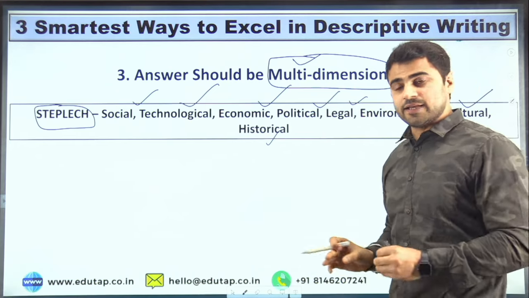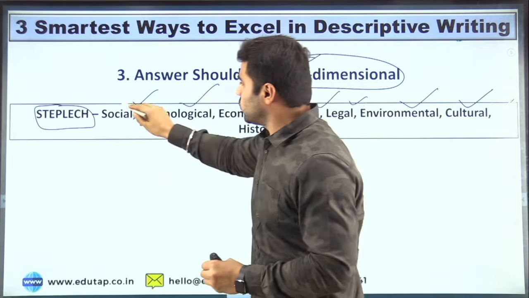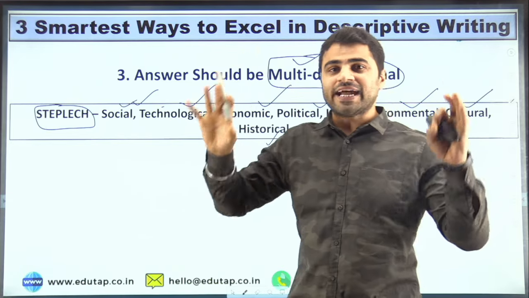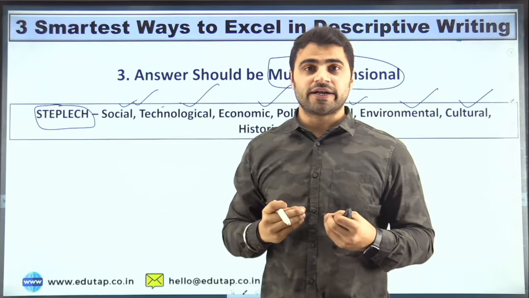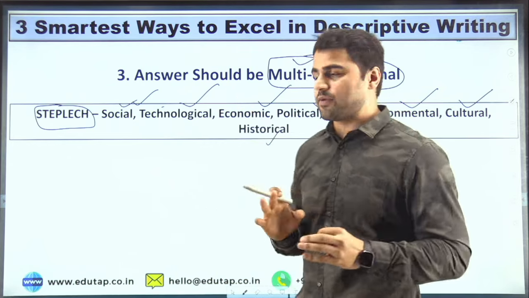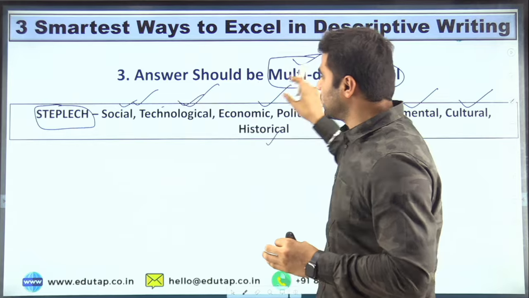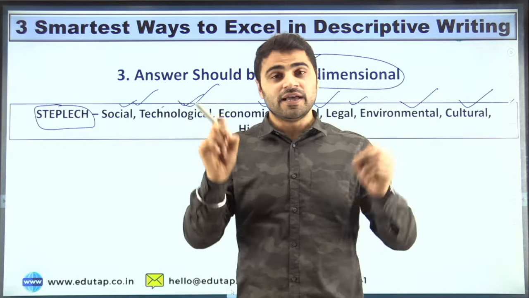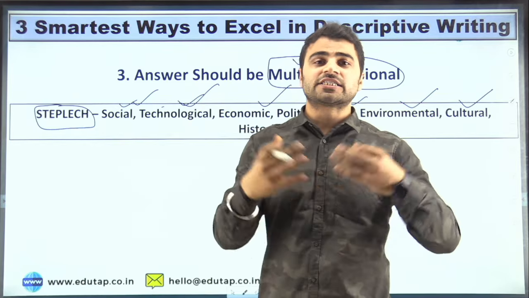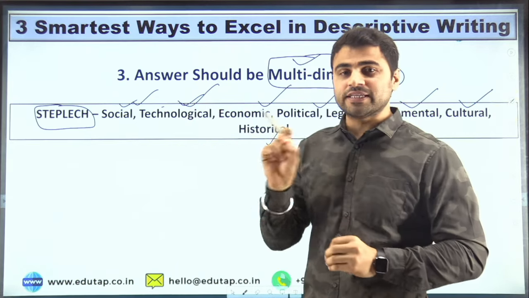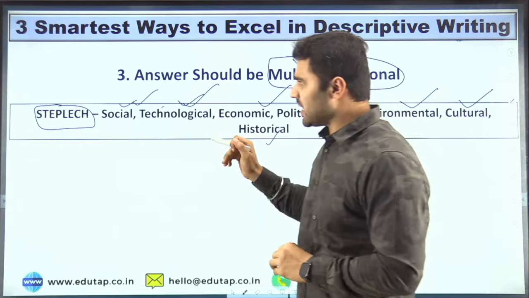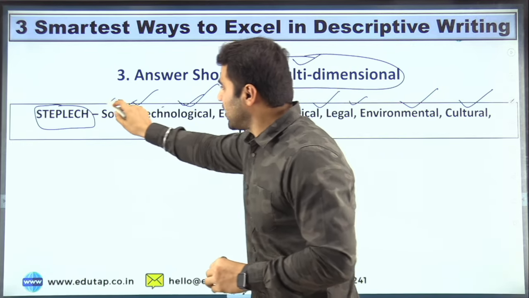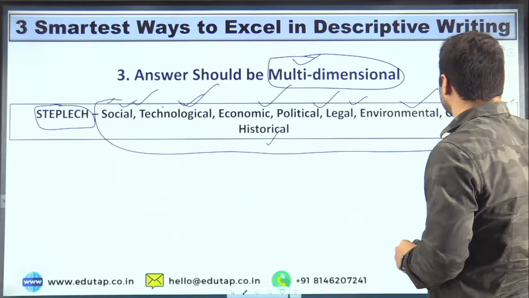If you are able to address all these dimensions, then that makes your answer multi-dimensional, right? So try to cover the maximum possible dimensions. I'm not saying that all these dimensions can be covered in any single answer, but you have to try to cover the maximum possible dimensions that can be covered in that particular question, right? I hope you are getting it. So these all are the dimensions that you can cover in your answer.